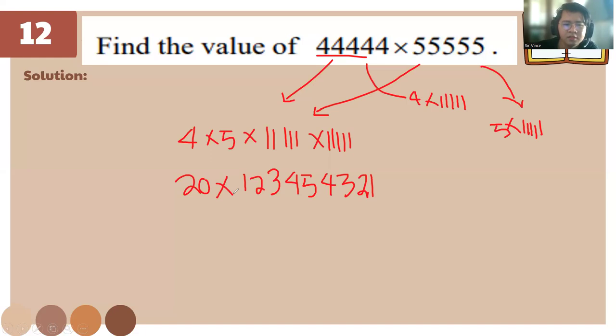Very nice. There's the answer on the chat box. So if you multiply 20 by this, we'll get 24690864 20. Okay. Very good, very good.